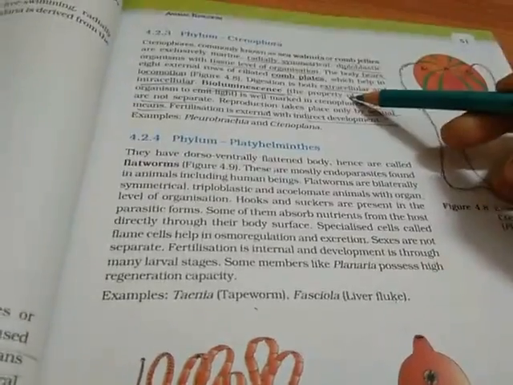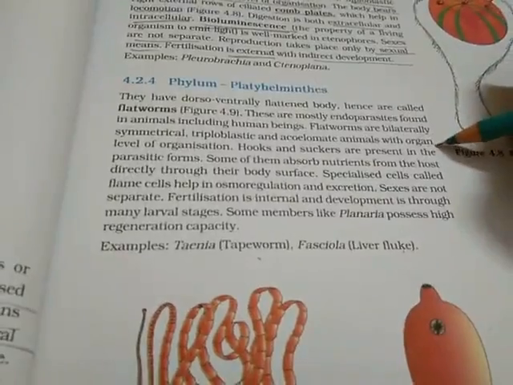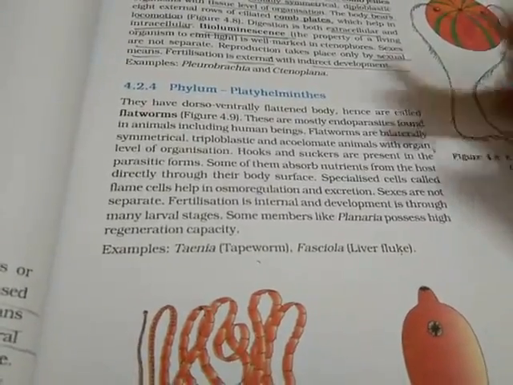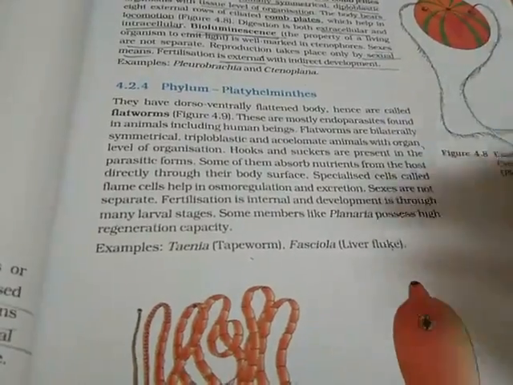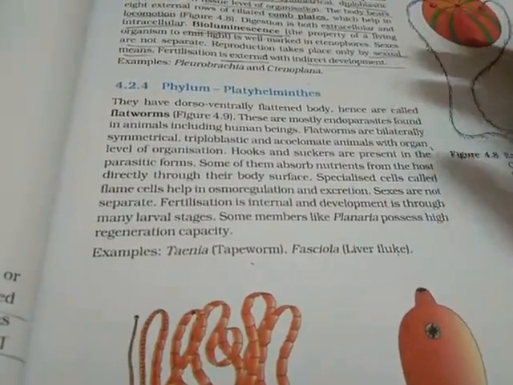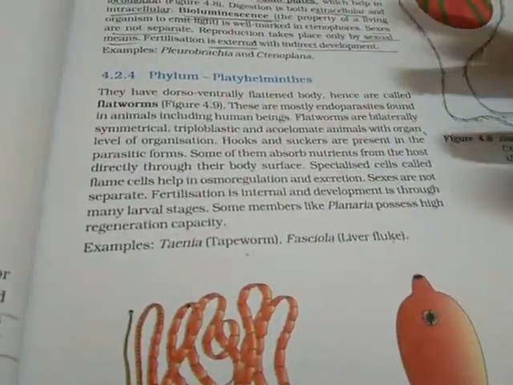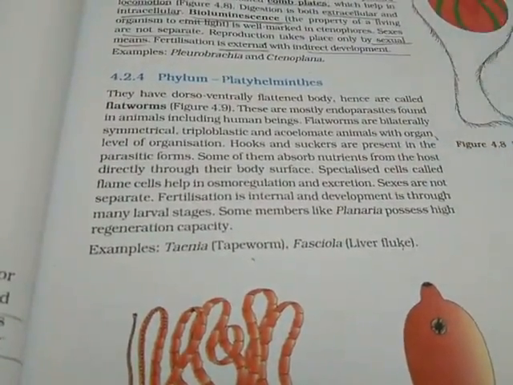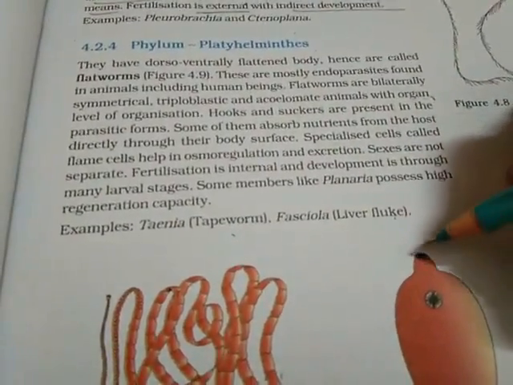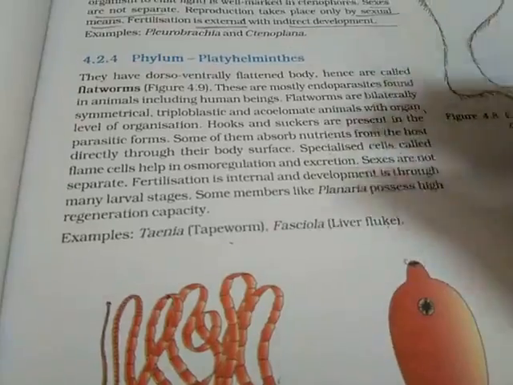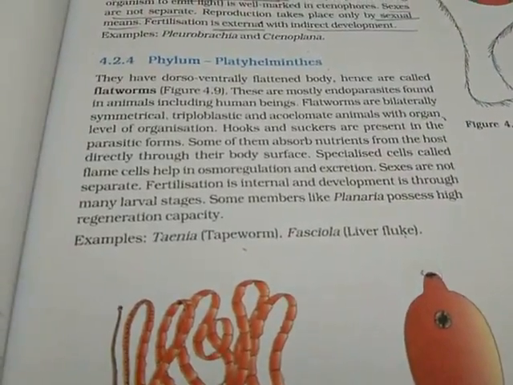Here you had seen tissue level, now it has become organ level, that is, the tissues have grouped to form organs. Now, hooks and suckers are present in the parasitic forms. Those flatworms which are parasitic have hooks and suckers to attach themselves within the body of the host.